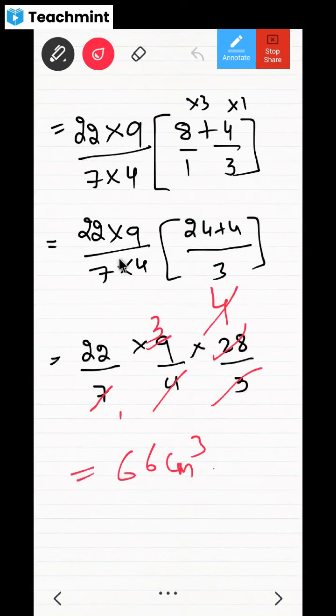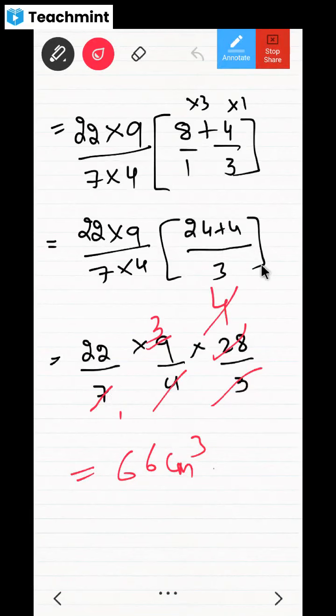7 into 4 means 28. Again, who will struggle with 28? So that's why, especially this pi, 22 by 7, whatever it is, don't try to mix it up with anything else. Only pi you should keep on writing, and wherever there is a chance to cancel like this, you have to cancel. Is this logic understood?